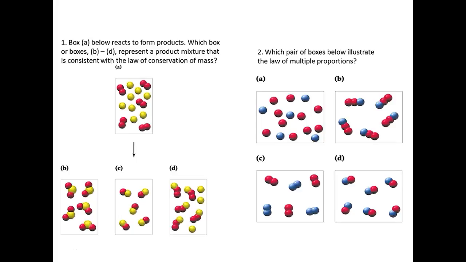Okay, here's our practice problem. Box A below reacts to form products. Which box or boxes, B through D, represent a product mixture that is consistent with the law of conservation of mass? So here, the yellow and the red are supposed to represent different elements.